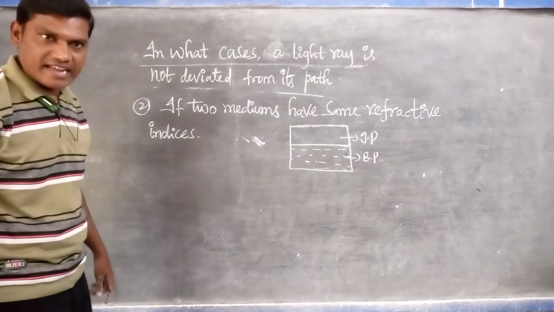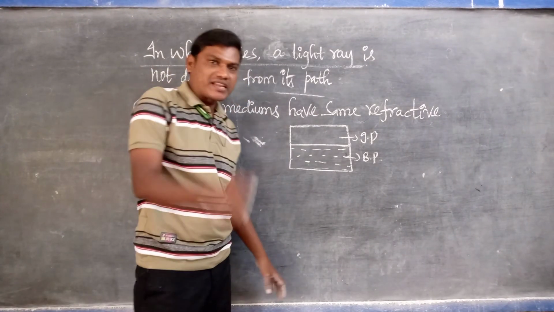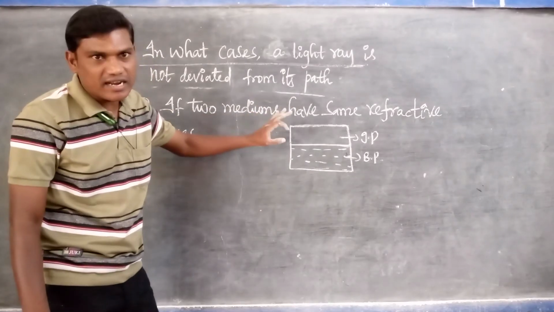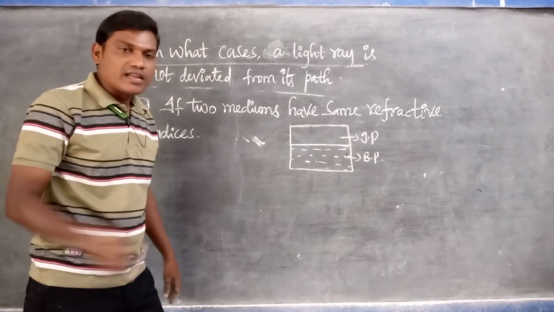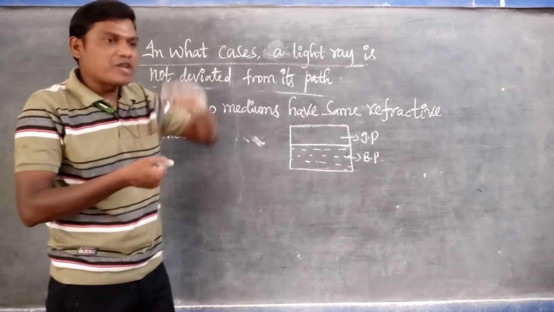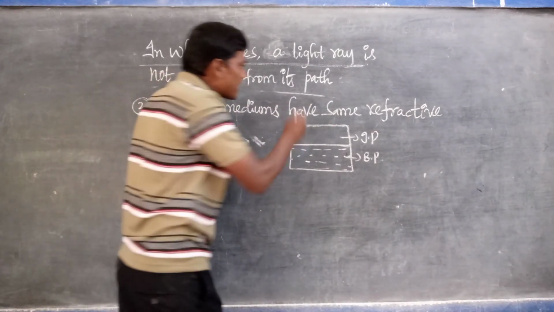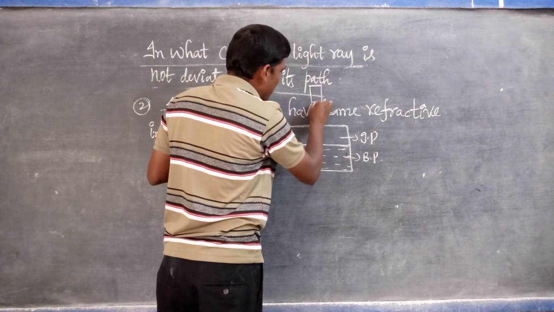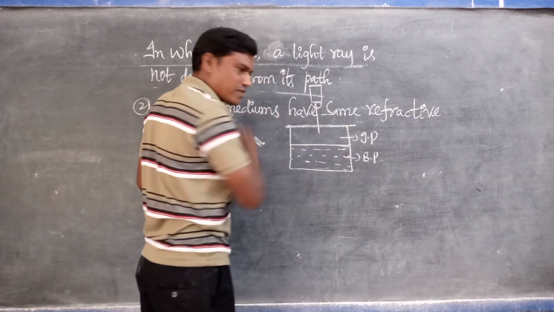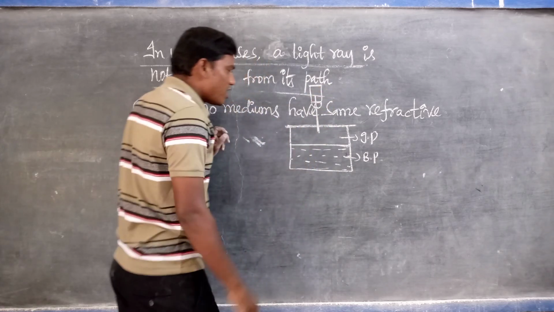Now we can take a laser light. Laser light is a monochromatic light. That's why, instead of regular light, we use laser light in the light concept, because laser light is monochromatic. When it travels from one medium to another medium, it is not dispersed. So we take a laser light and focus it onto this surface.